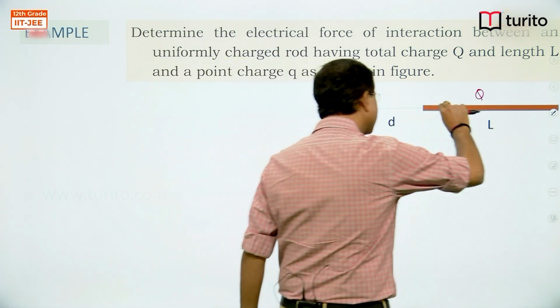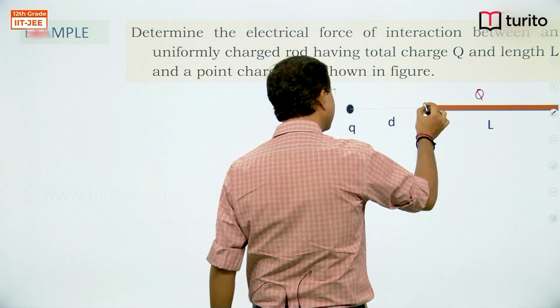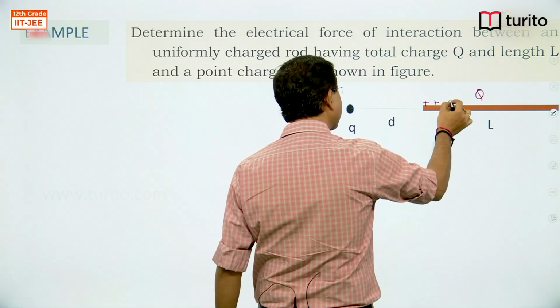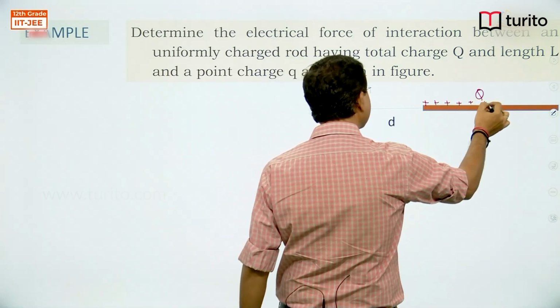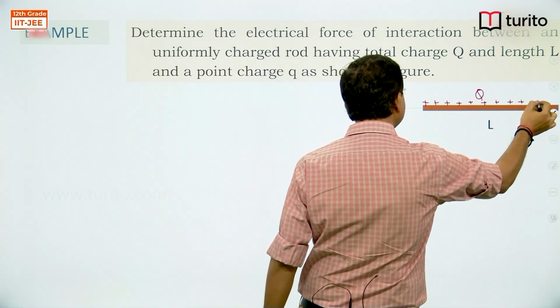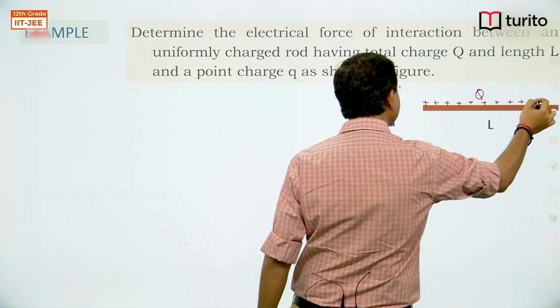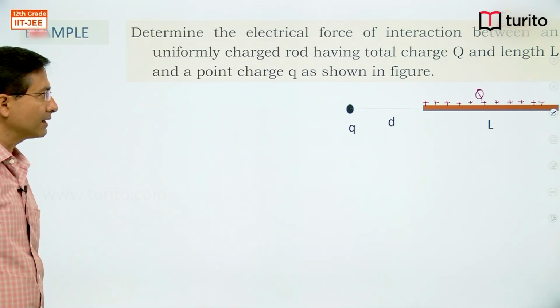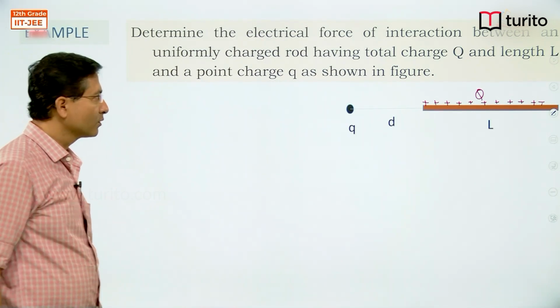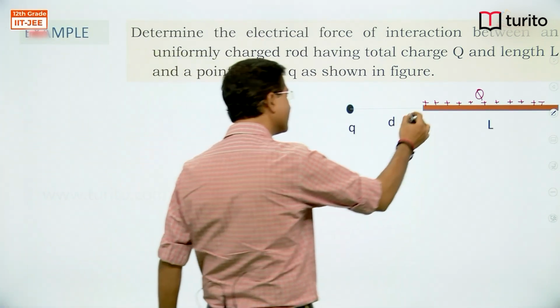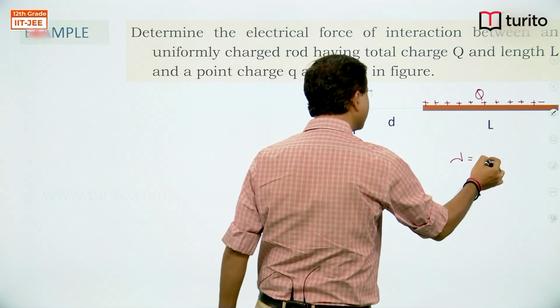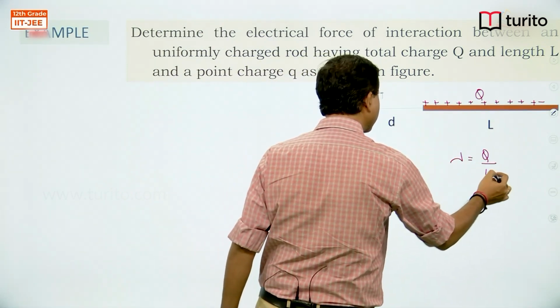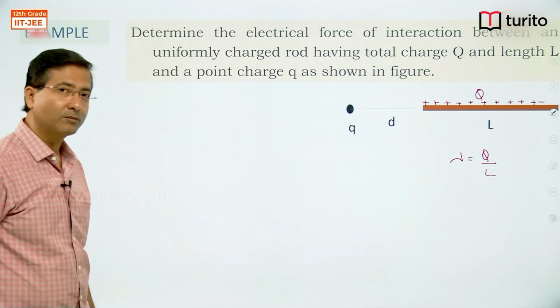So here you can see that charge is uniformly distributed over length. So I can define linear charge density lambda is equal to Q by L because it is uniformly distributed.